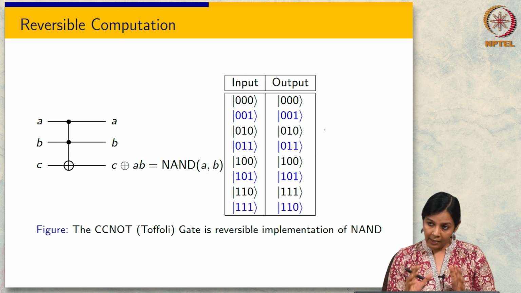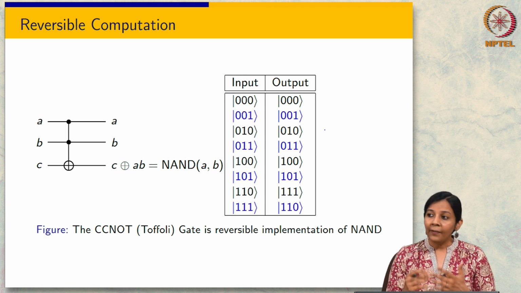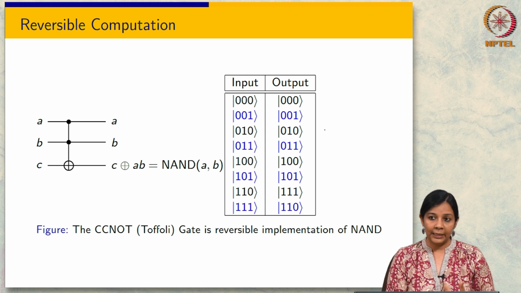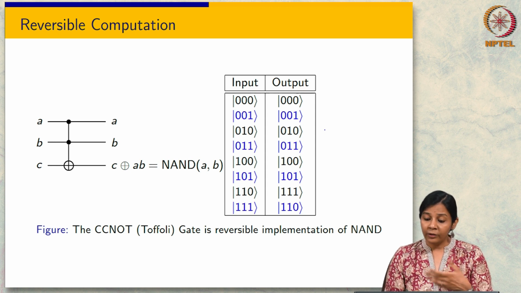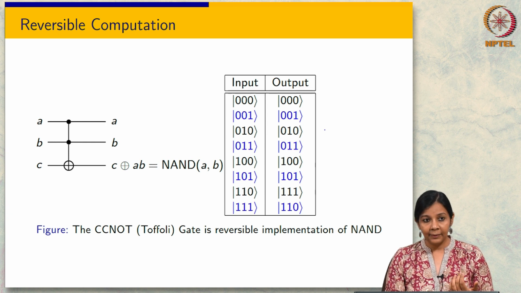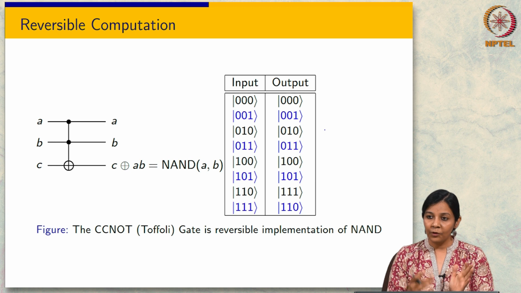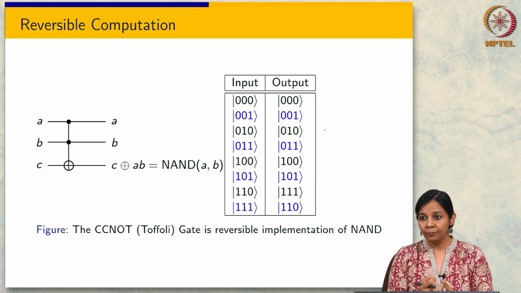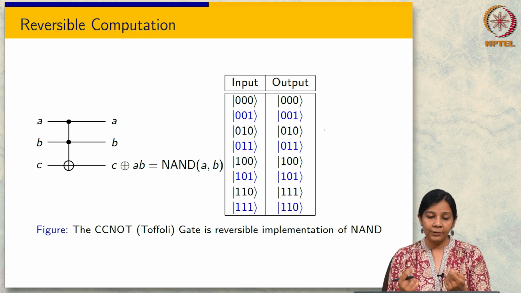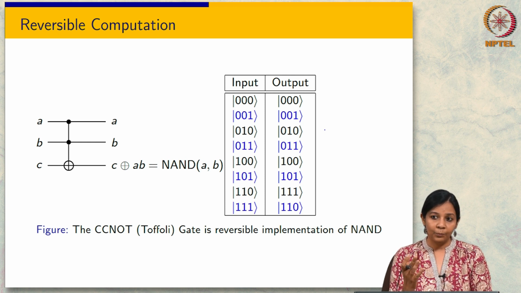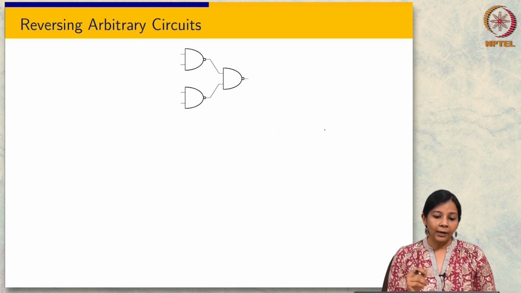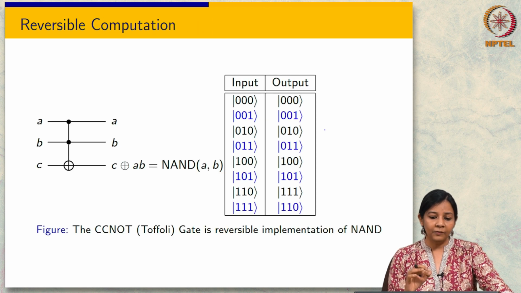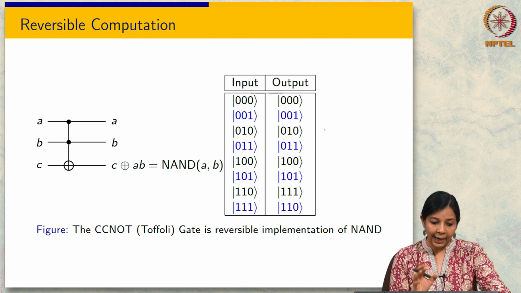So for instance, we properly studied this Toffoli gate, and we already saw that it is an implementation of the AND gate, NAND gate, whatever you want to call it, right? NAND is more suitable for us right now. So it is already a reversible implementation of the NAND gate. You can see from the truth table that the properties that we require, of it being bijective and the number of inputs and outputs being the same, hold. So good, this is a reversible computation of the NAND gate.